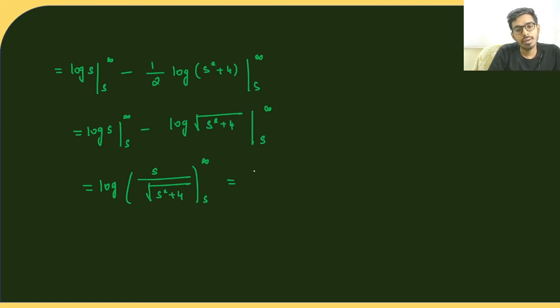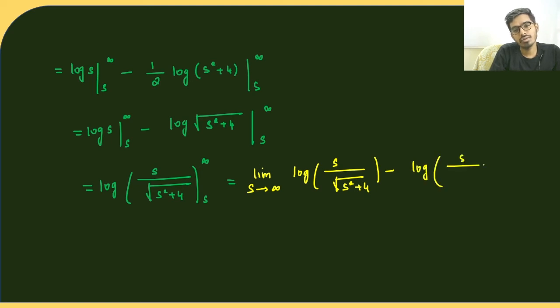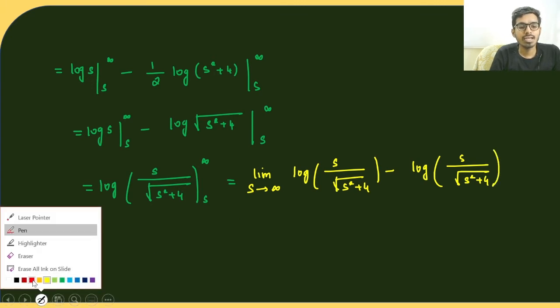So the upper limit will be limit s tending to infinity of log of s divided by root of s square plus 4, minus the lower limit, which is log of s divided by root of s square plus 4. So we cannot apply infinity directly, because whenever we have a limit in the integration, we cannot apply that directly.